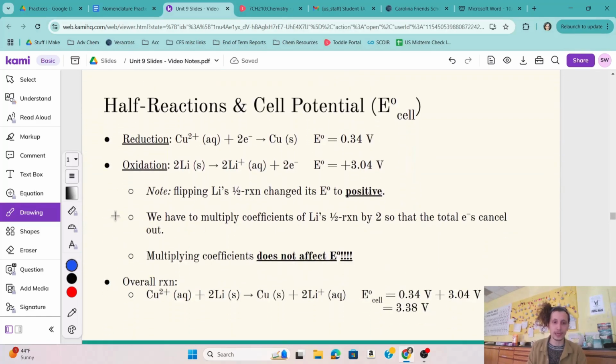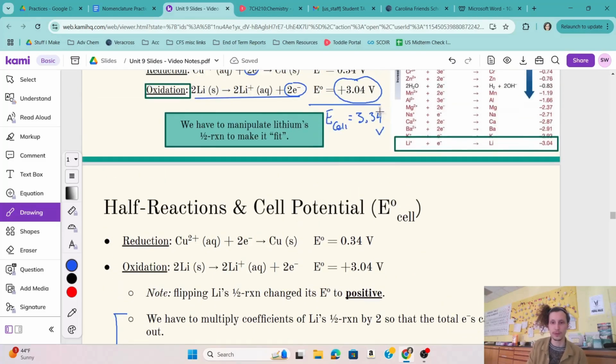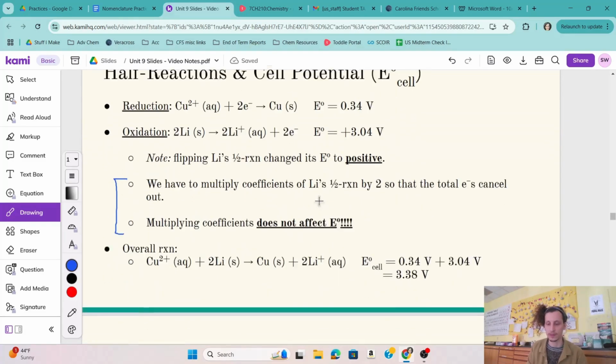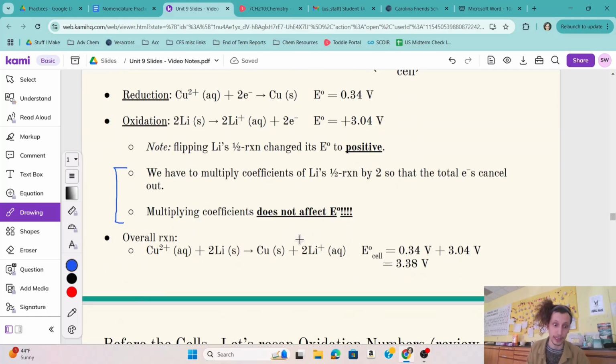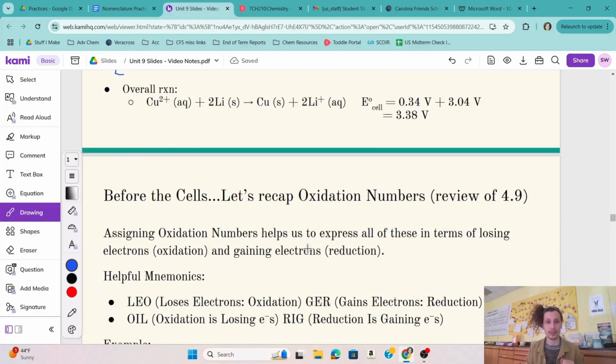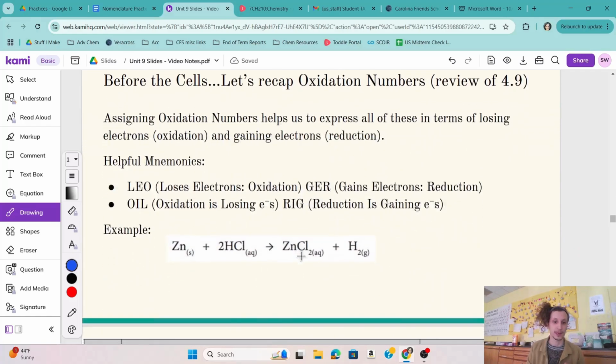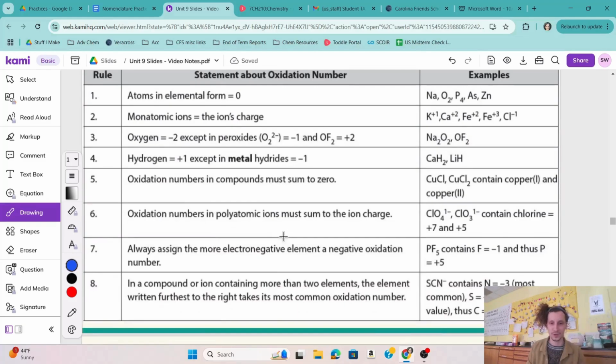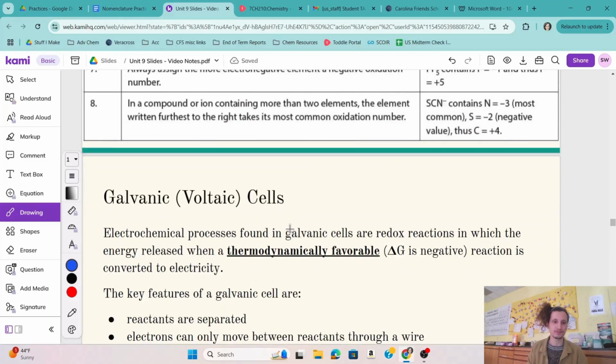And again, I already mentioned this stuff, but when we multiply by coefficients, we do not change the reduction potential of that half reaction. And I also said 3.4, but my next slide told me it was 3.8 because I can't do math. Wow, I'm already at 9 minutes in. Okay, guys, I'm going to try to pick this up. I am not going to recap how to do oxidation numbers, but you can read that and remind yourself. All the stuff we did in Unit 4.